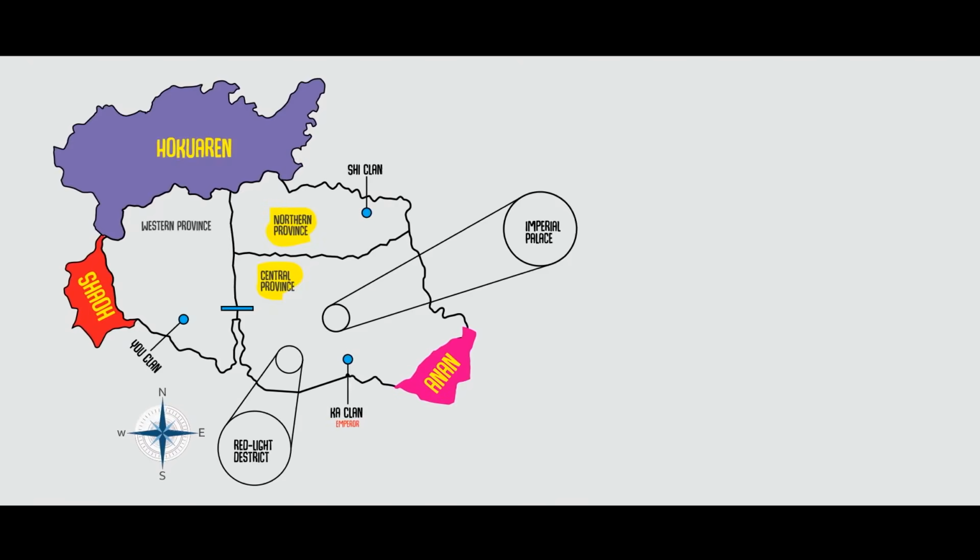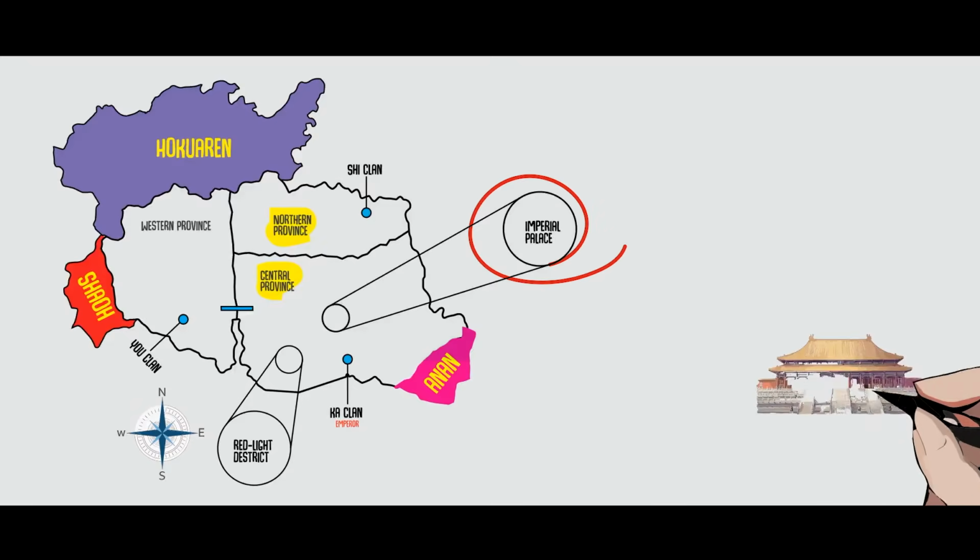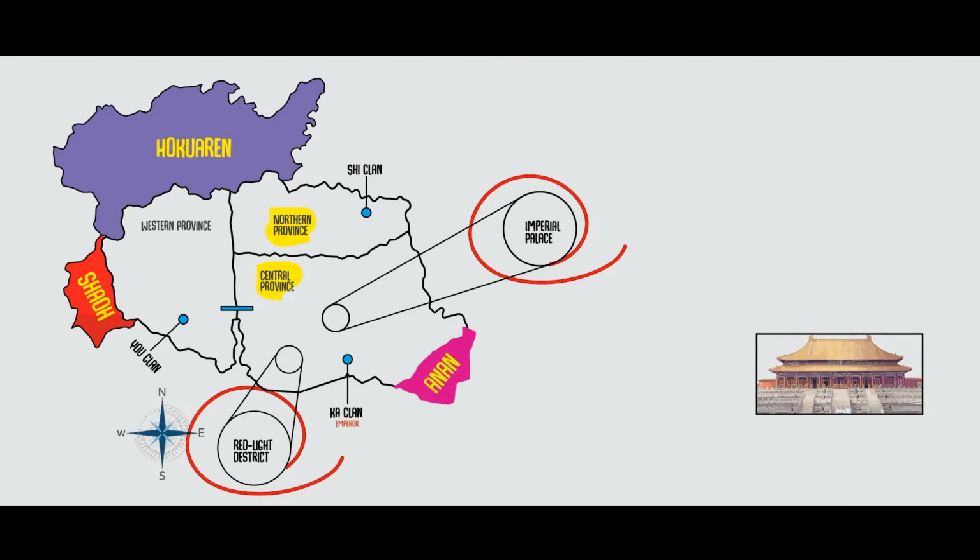Near the central province lies the country of Anan, a vassal state under the control of Li. Due to its subordinate status, Anan poses no real threat to the nation's central capital. Inside the central province lie the 2 most important locations in the story: the Imperial Palace and the Red Light District. The Imperial Palace itself is divided into 2 sections: the outer court, where officials and administrators manage the affairs of the nation, and the inner court, where the emperor's consorts and their attendants reside. The higher a consort's rank, the more influence she holds, and the more ladies serve under her.